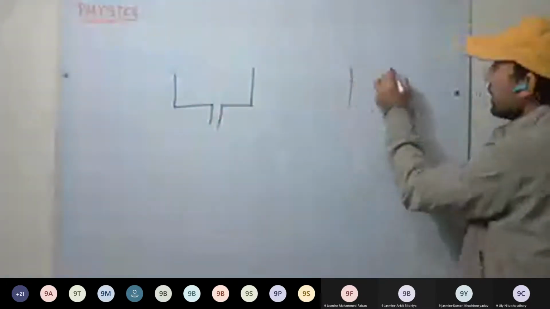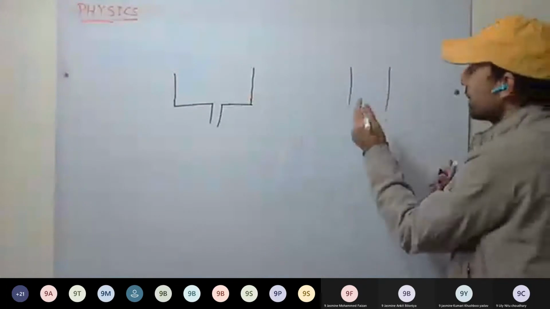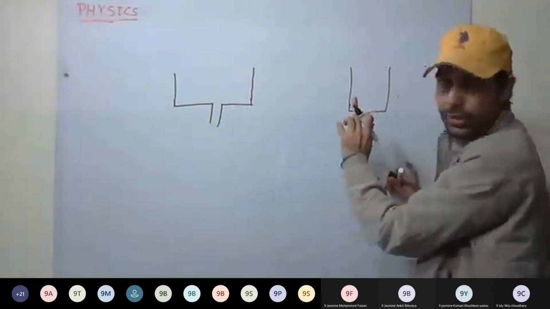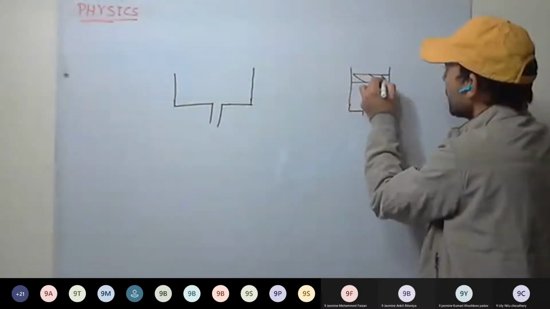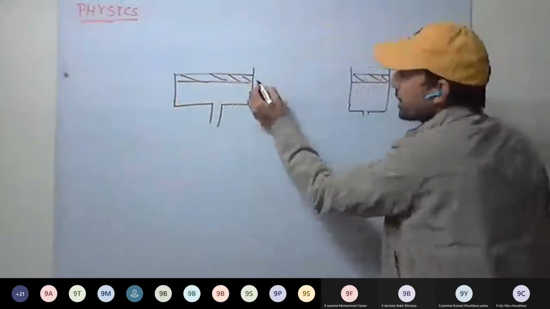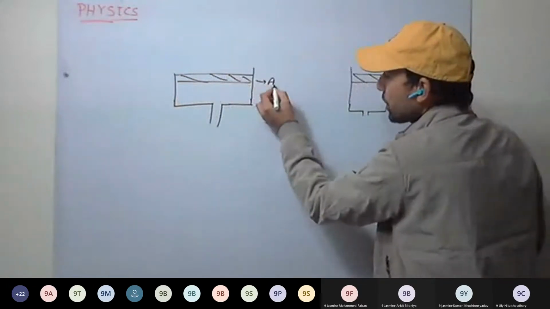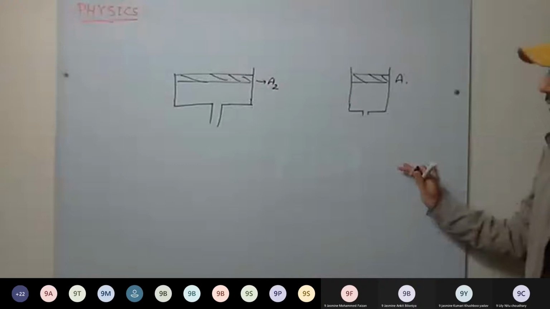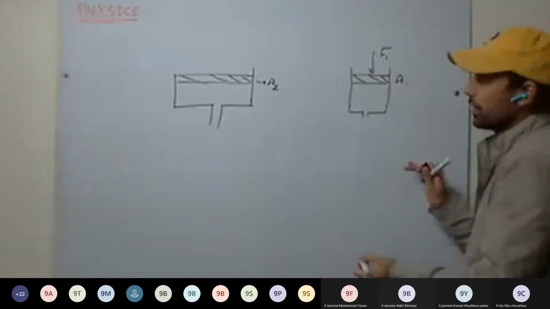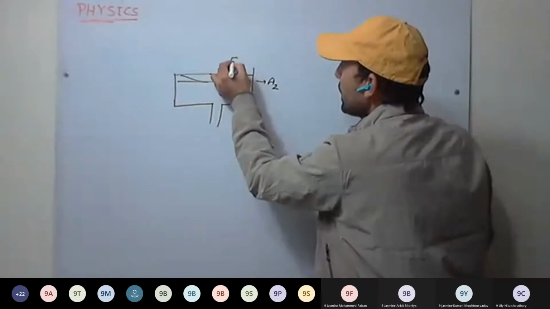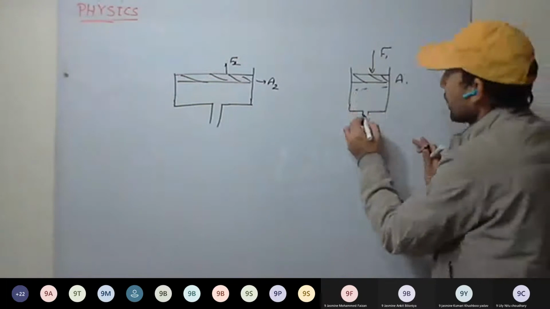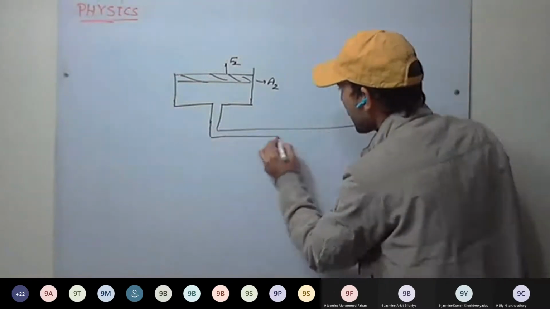Bigger cross section here, smaller cross section cylinder here. We are having two cylinders. Now the pistons. Let its area of cross section here be A2, and here the area of cross section be A1. The force applied here is F1, and the force generated here will be F2. See here, it is filled with liquid and they are connected by a tube.